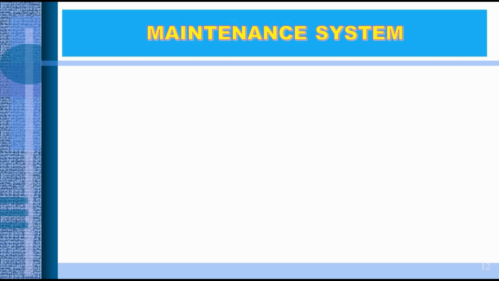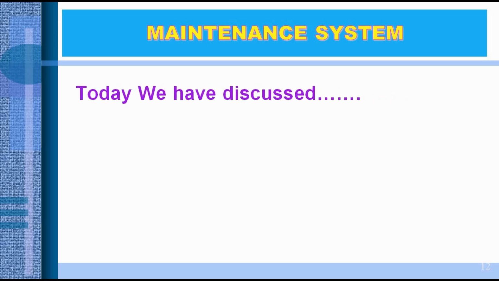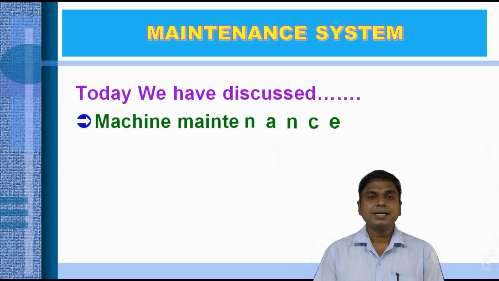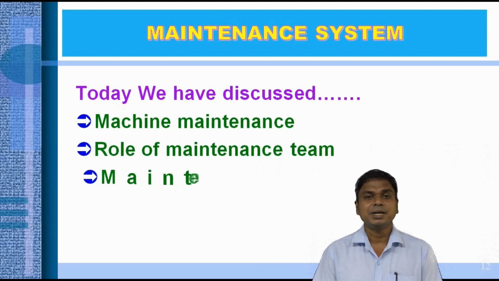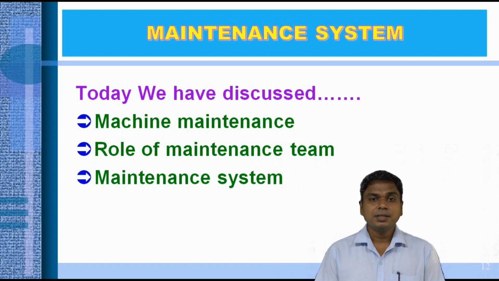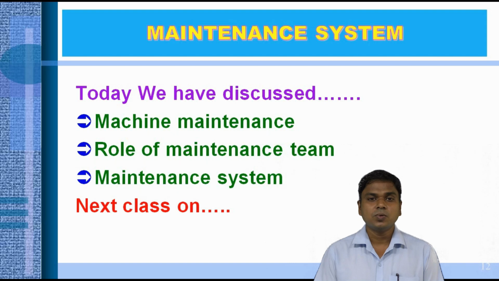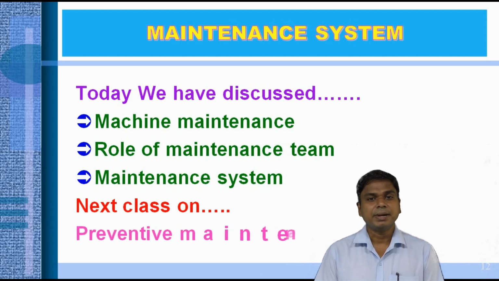So students, we have completed today's session. What have we studied today? We have studied machine maintenance, the role of the maintenance person and the maintenance system. In the next class, we will discuss another wing of the maintenance system, that is preventive maintenance.